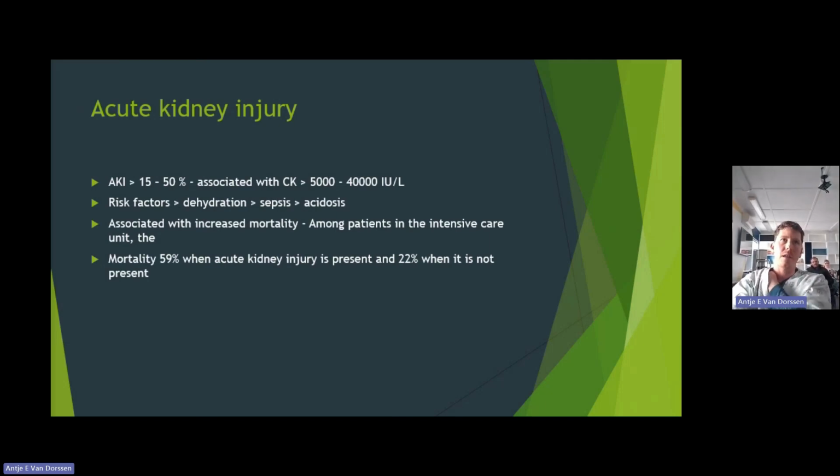And then again, with these factors of dehydration and sepsis and alcohol, obviously the risk of needing dialysis is increased. The mortality is 59% when acute renal injury is present and 22% when it's not present. So those are pretty high numbers. And if you imagine a building collapse and all those patients that develop crush syndrome, those are pretty big numbers we're looking at.